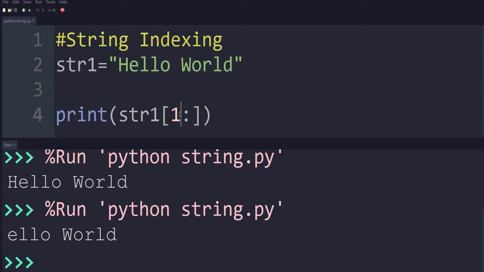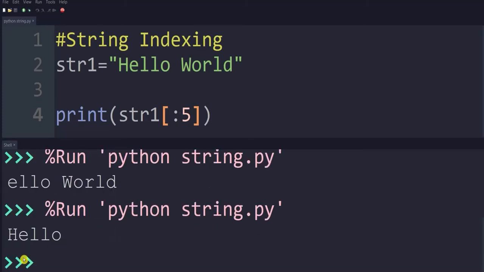Similarly, if we don't mention the starting index and give only the ending, then as earlier, when we gave the starting and did not mention the ending, Python assumes the ending index as the length of the string. Here, if you don't mention the starting index and give only the ending, Python assumes it is the zero index, that means from the beginning of the string. So let's execute this part. It will show hello. Why?